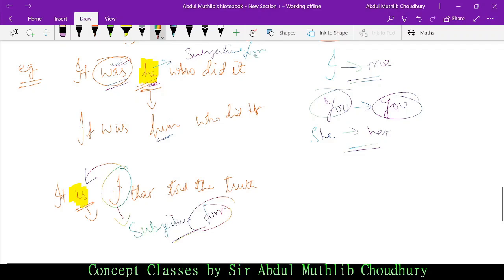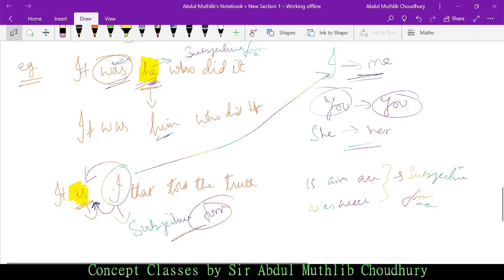Okay, why? What is the objective form of I? It is me. I told you, I is me. So it cannot be it is me that told the truth. It should be it is I that told the truth. Why? Because I is following the be verb. Always remember, whenever you have be verb, is, am, are, was, were, it will always follow subjective form.